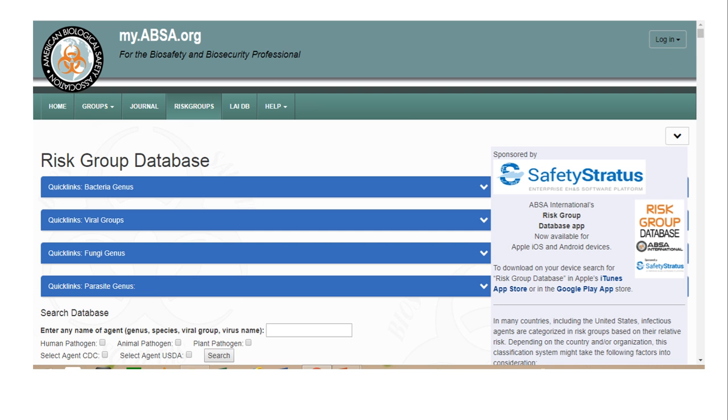Other than this, you can also download this mobile app where you can search for any microorganism and find which group it belongs to. And I think, as I remember, in previous classes we have done this exercise in the class itself. So I hope all of you are very well aware of this. Thank you.